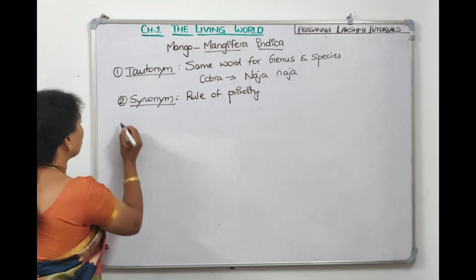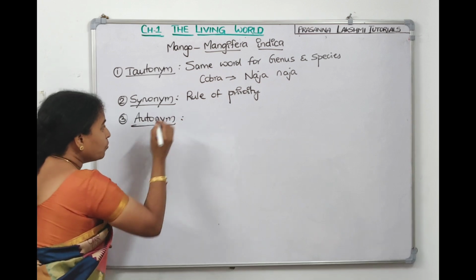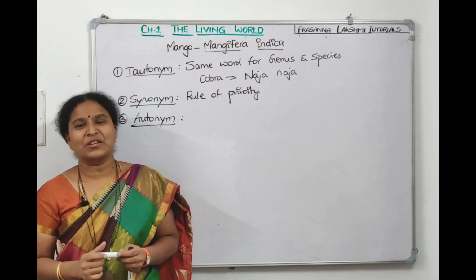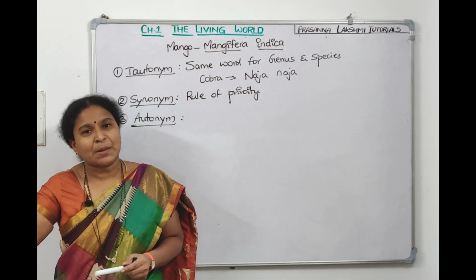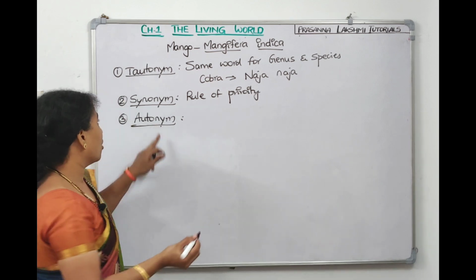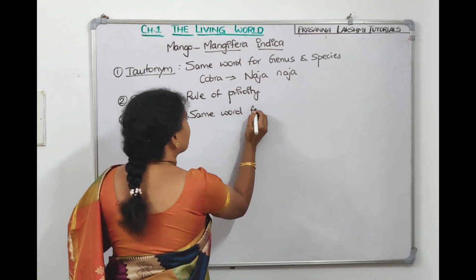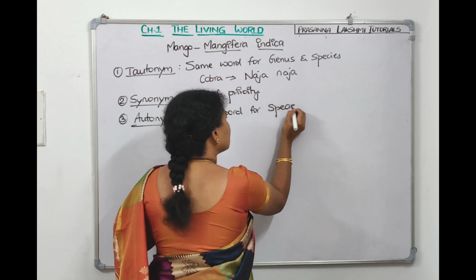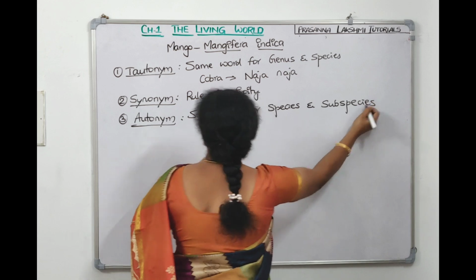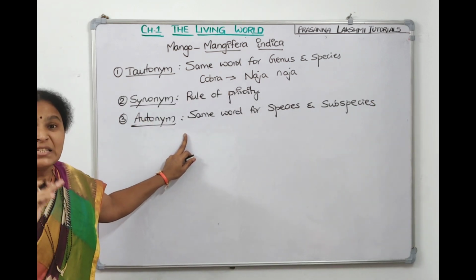The next one is autonymy. What do you mean by autonymy? If the same word goes with the species and the subspecies, we call it autonymy. For example, our name is Homo sapiens sapiens.